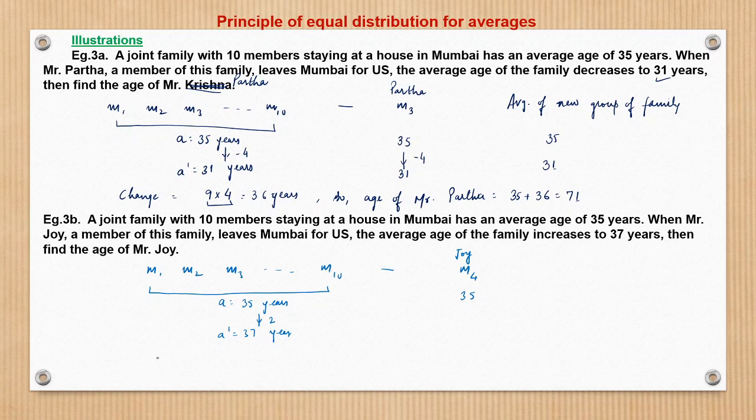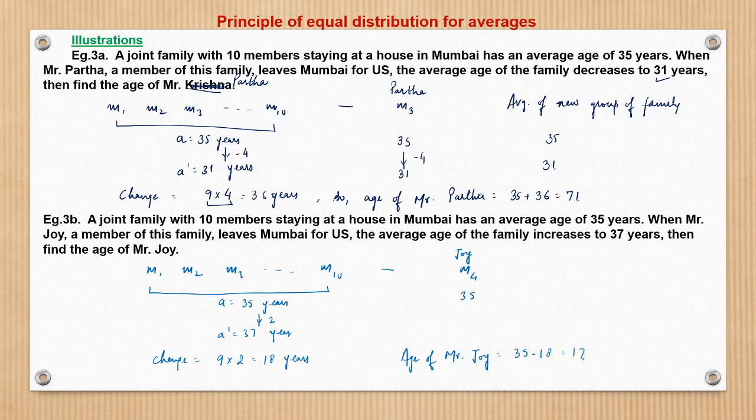So basically the change is, the number of members in the new family is 9, into what is the change? The change is 2 years. So 18 years, right? The family is getting 18 years because Mr. Joy would have given them back 18 years from the assumed age of 35. So the age of Mr. Joy is nothing but 35 minus 18, which is 17.